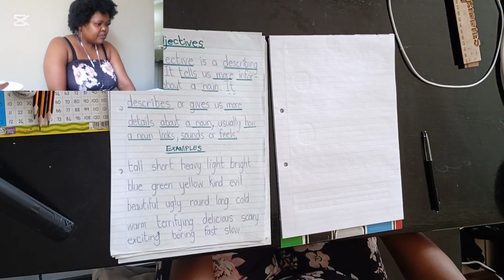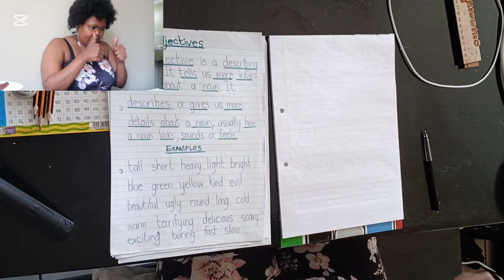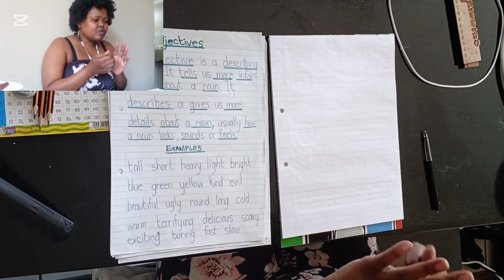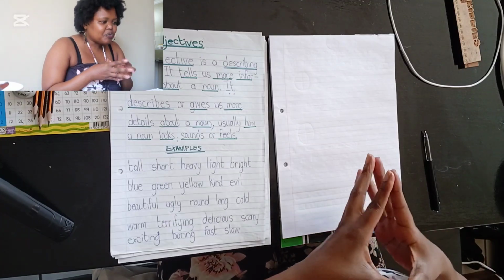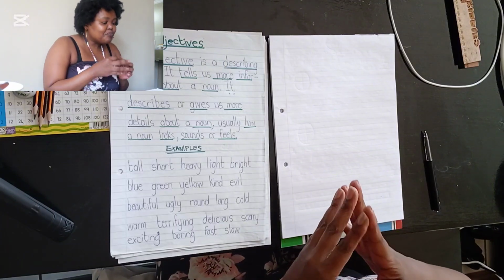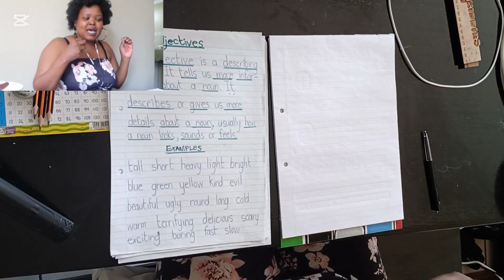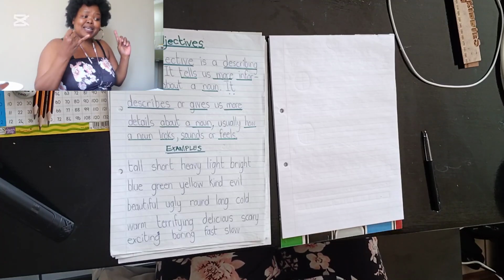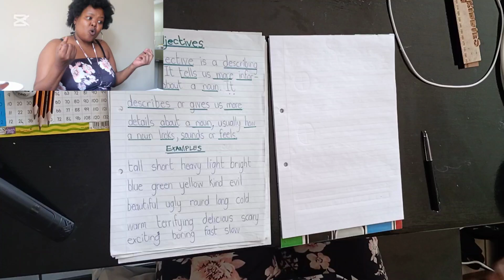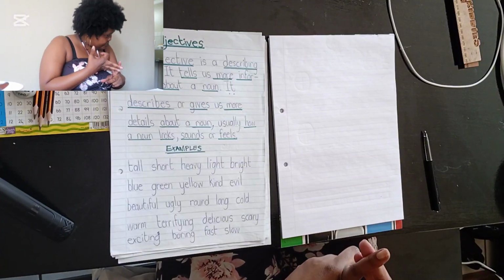Information about nouns. Correct. So an adjective tells us more information about nouns, which means an adjective helps us to describe a noun. It helps us to describe what a noun looks like, or sounds like, or feels like.